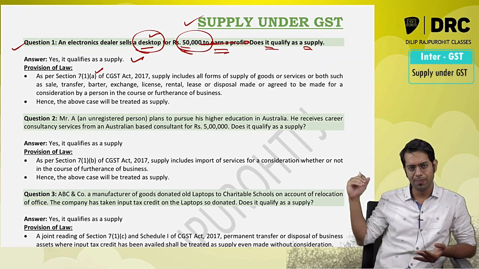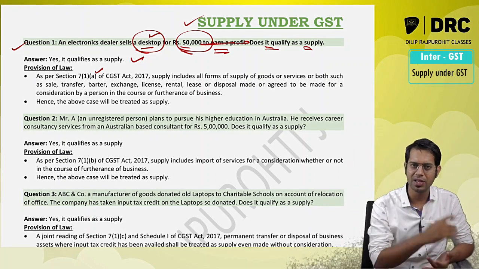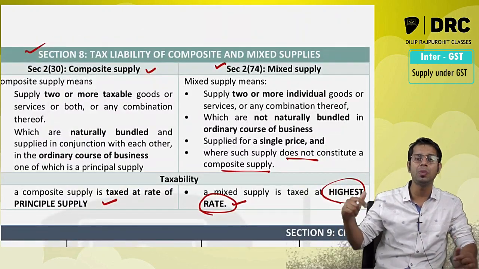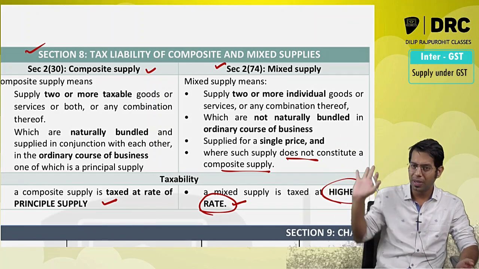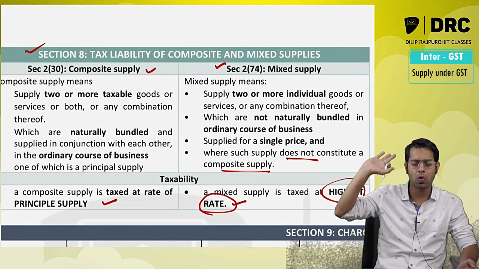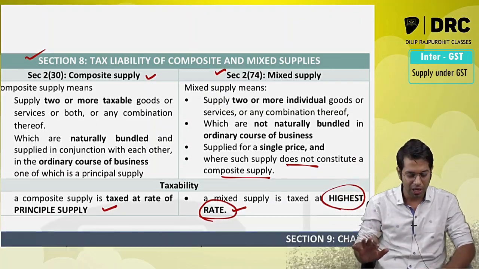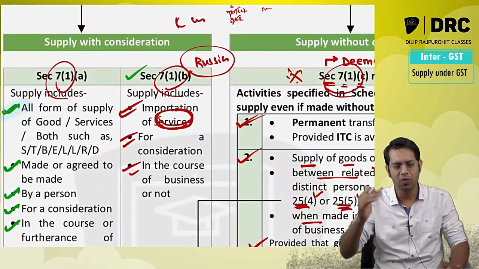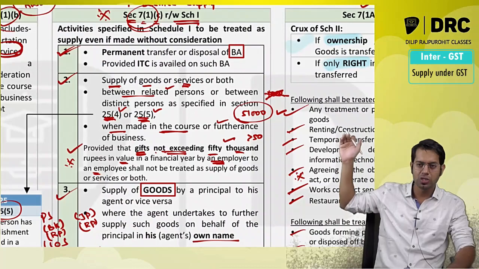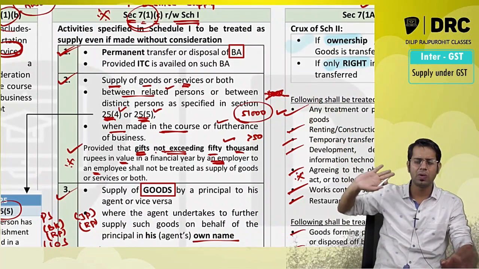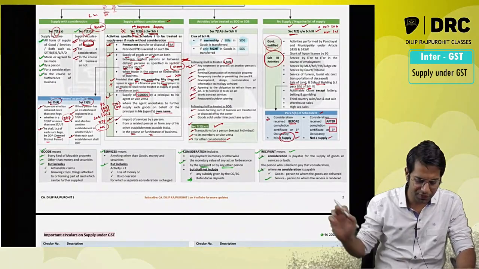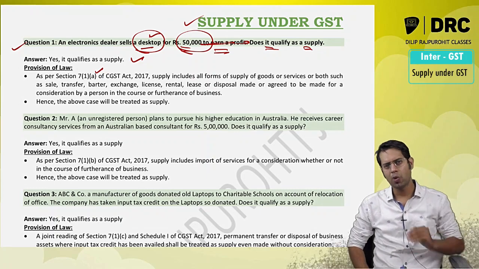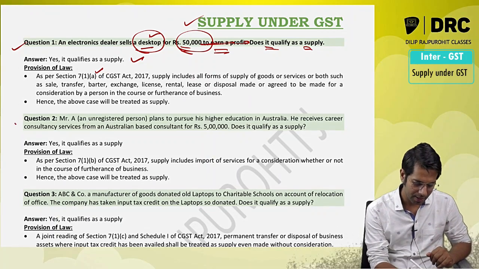Sir, can I write in that point format which is given in the chart material? Answer is yes. Please note, the chart material is prepared in such a manner that what is required to be written in examination, that is there over here. Meaning, if there is a question on mixed supply, if you write this, more than sufficient. If there is a question on section 7 subsection 1 clause A, if you write this, more than sufficient. If there is a question on 7.1 C read with schedule 1, if you write this, more than sufficient. Goods definition, service definition, if you write this, it is more than sufficient. So same thing. So can I write in this point wise, sir? Answer is 100% yes.